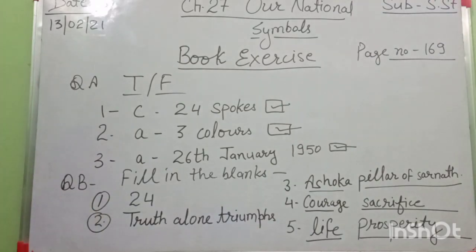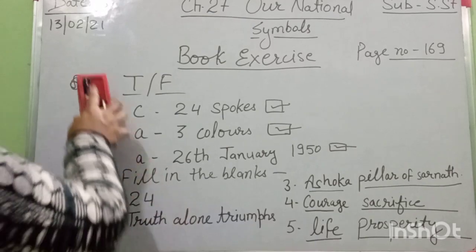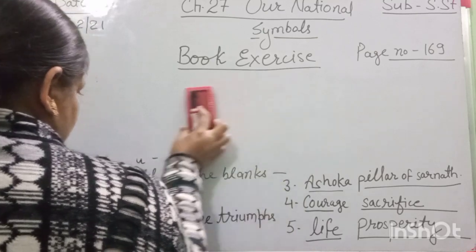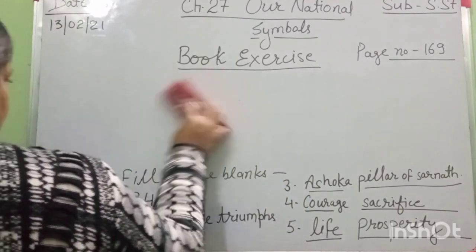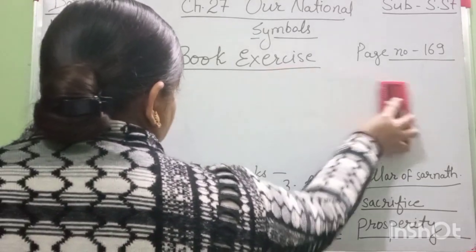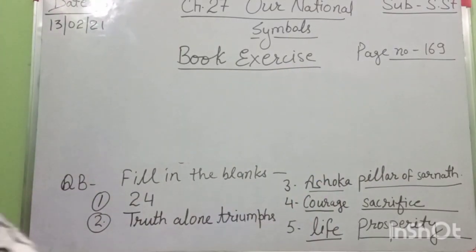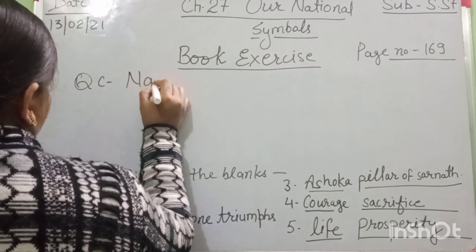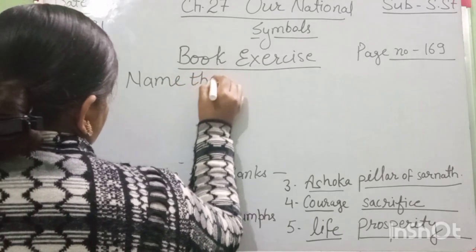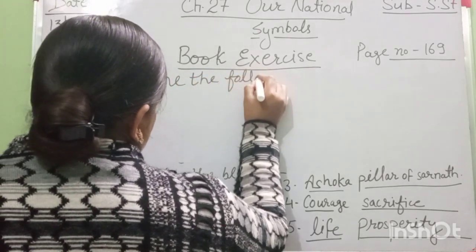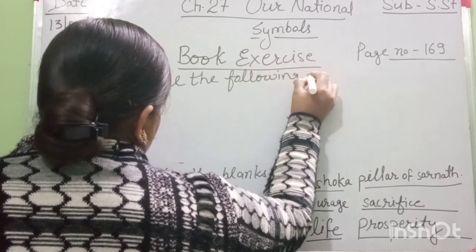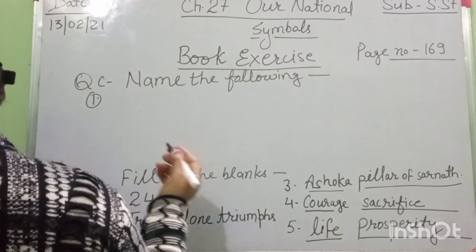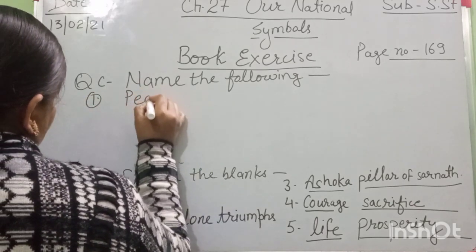Then the next question is: name the following. This is the last question, I think. Question number C: name the following. Question number 1: our national bird. This is very easy. All of you write now: peacock.